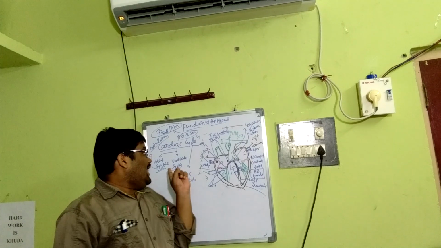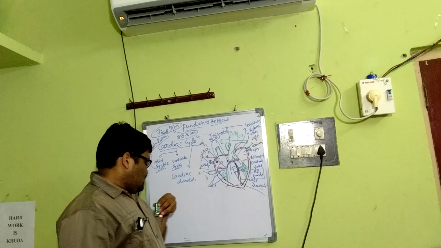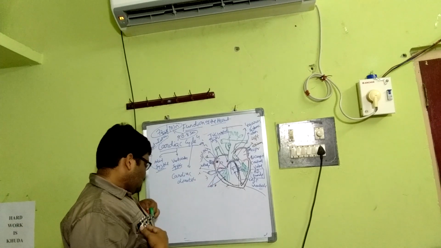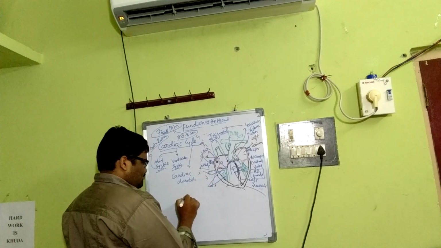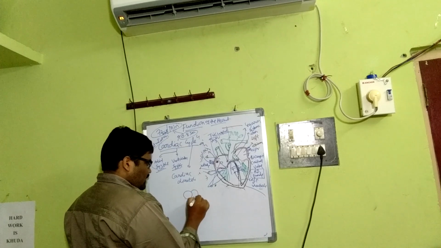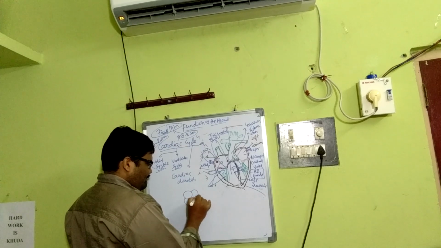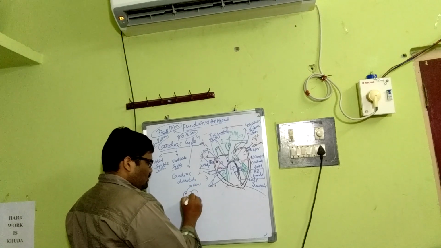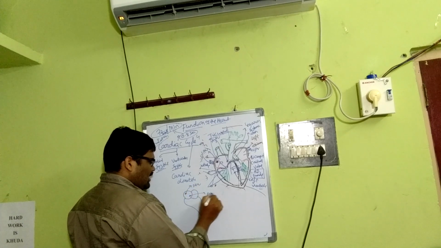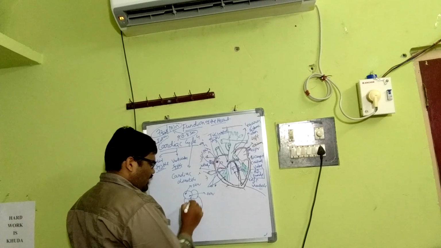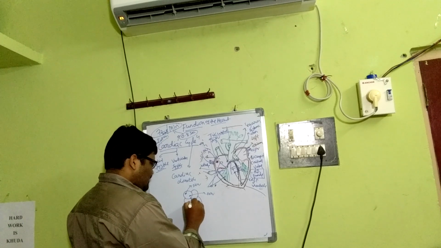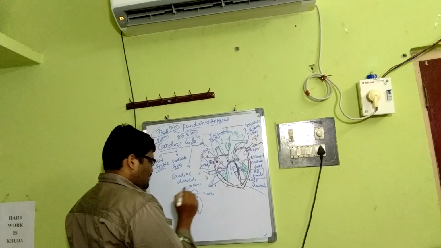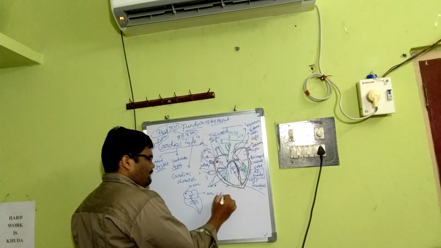Okay. And in atrial systole, what happens? For understanding, this is the SAN, sinoatrial node, this is the AVN, atrioventricular node, a relay point, and this is the bundle of His and Purkinje fibers.